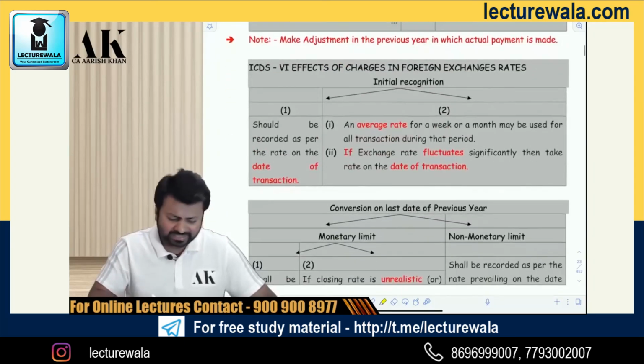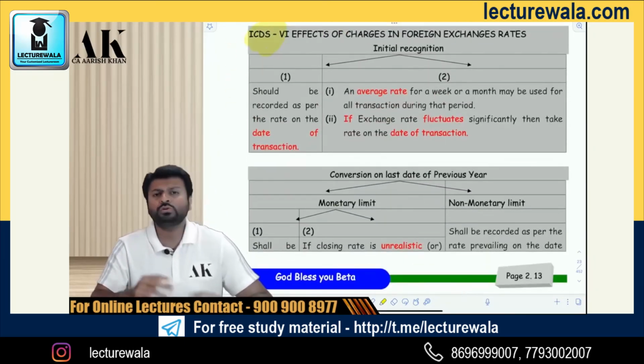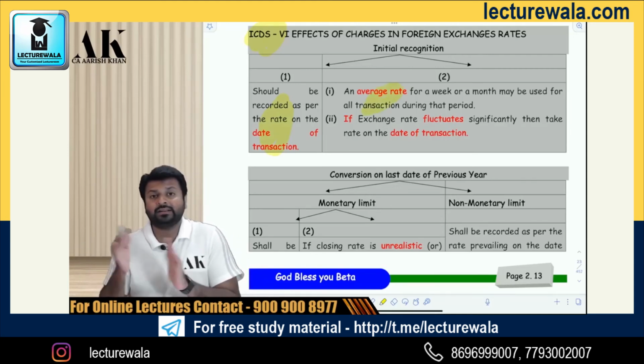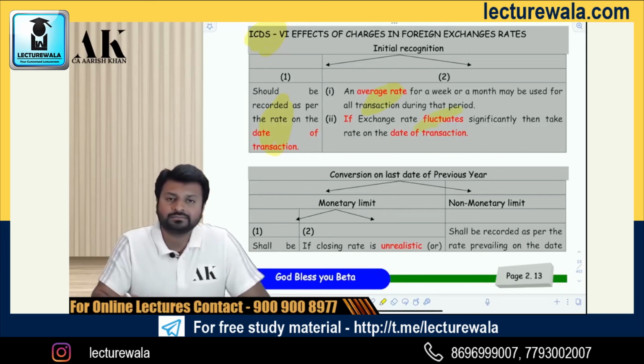Be very careful. And then there is a very small ICDS over here, nothing great as such, which talks about how to recognize foreign exchange rates under income tax law. How to recognize foreign exchange gains and loss under income tax law. It says, first of all, you should recognize as per the transaction date. Suppose today the transaction is happening, recognize as per today's rate. Then you have an option later on that you can also take an average rate of a week. But if there is a lot of fluctuation in the entire week, then you should not do that. You need not take today's date.